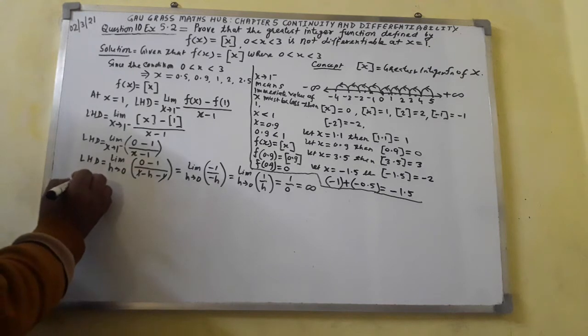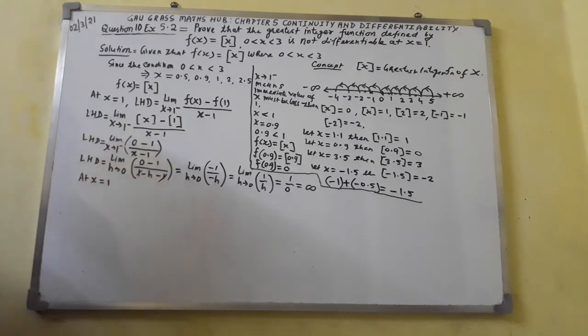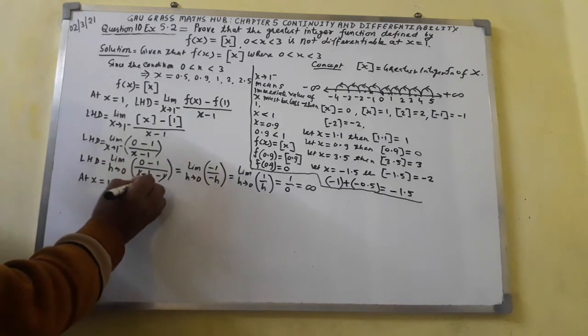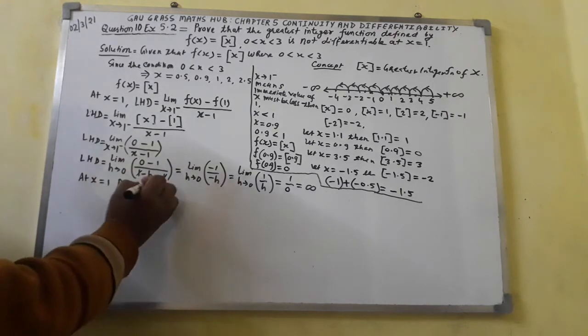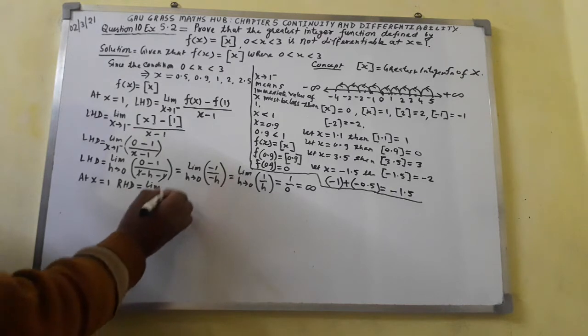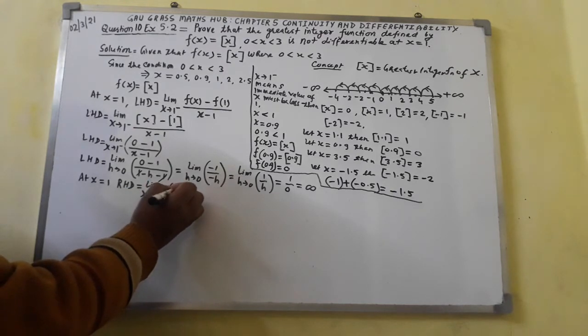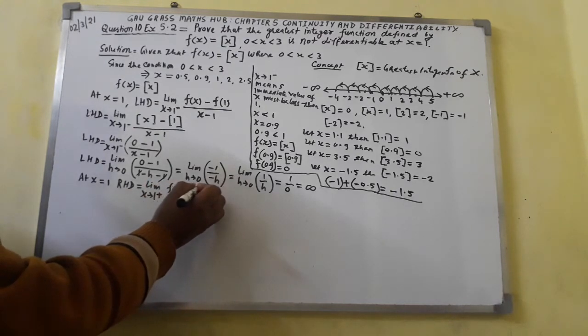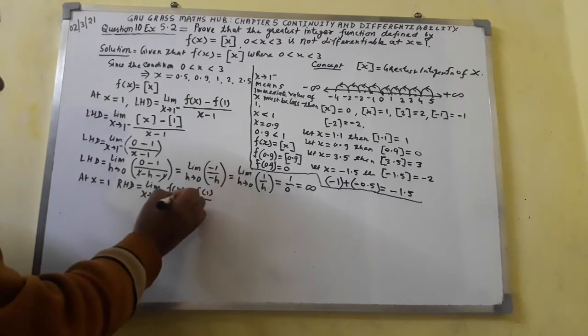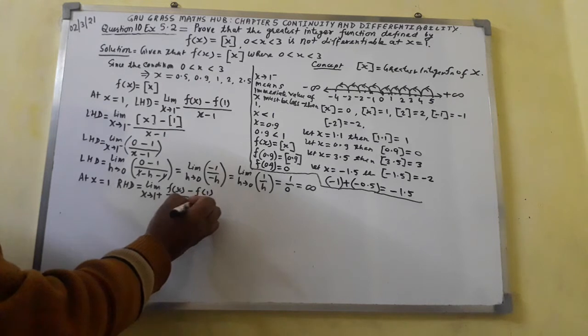So here I shall write, at x equal to 1, right hand derivative equal to limit x tends to 1 from the positive side, f of x minus f of 1 whole over x minus 1.